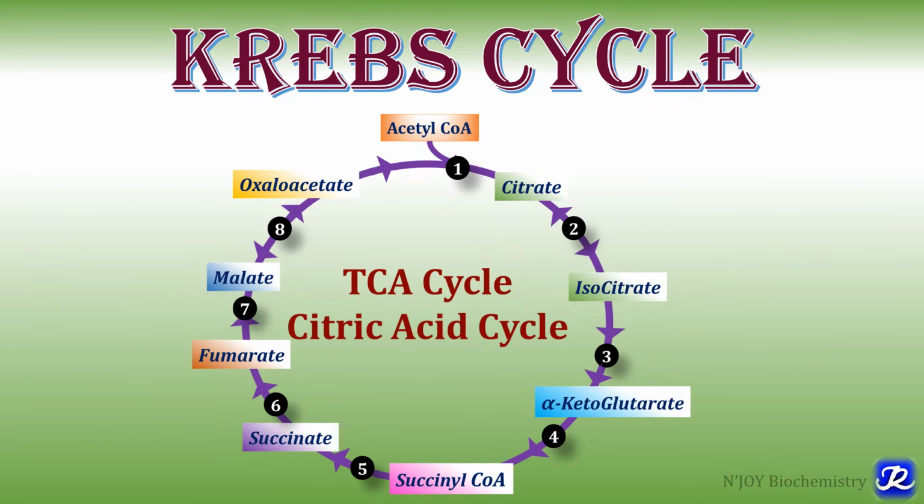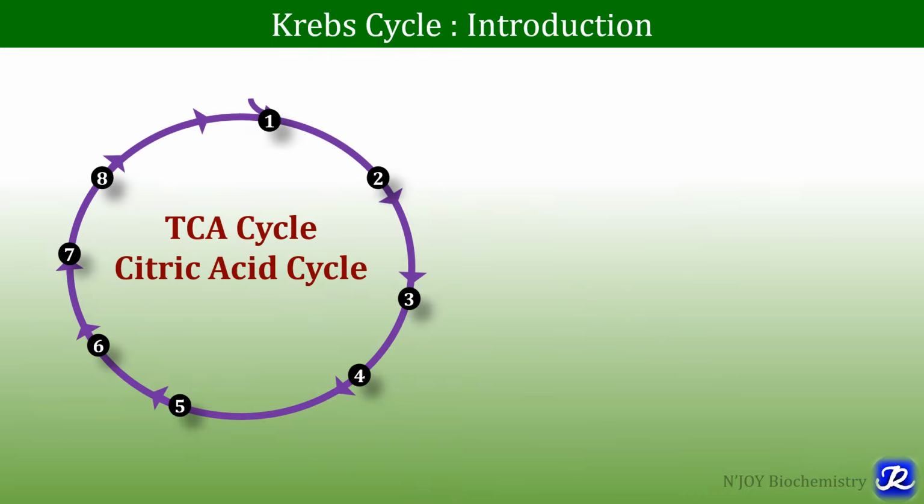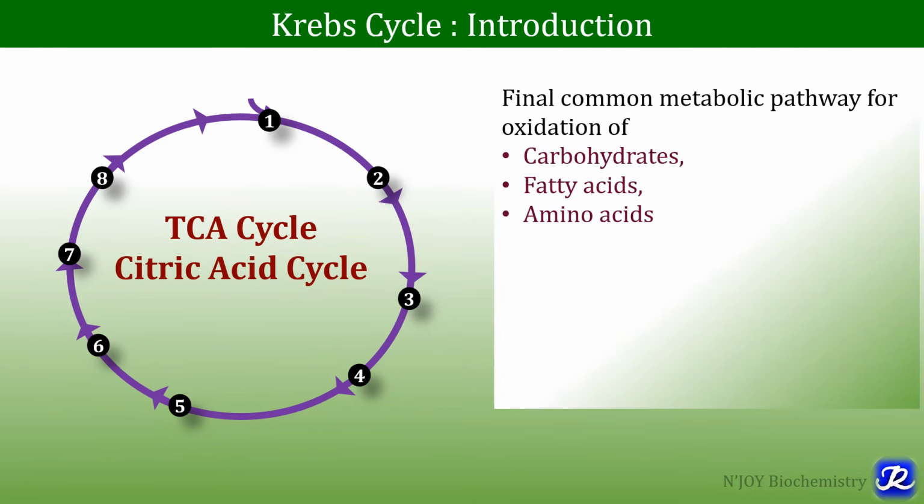At the end of this video, students shall be able to explain metabolic reactions of Krebs cycle, its energetics, regulation and significance. Krebs cycle is the final common metabolic pathway for oxidation of fuel molecules like carbohydrate, fatty acids and amino acids. Why is it called Krebs cycle?